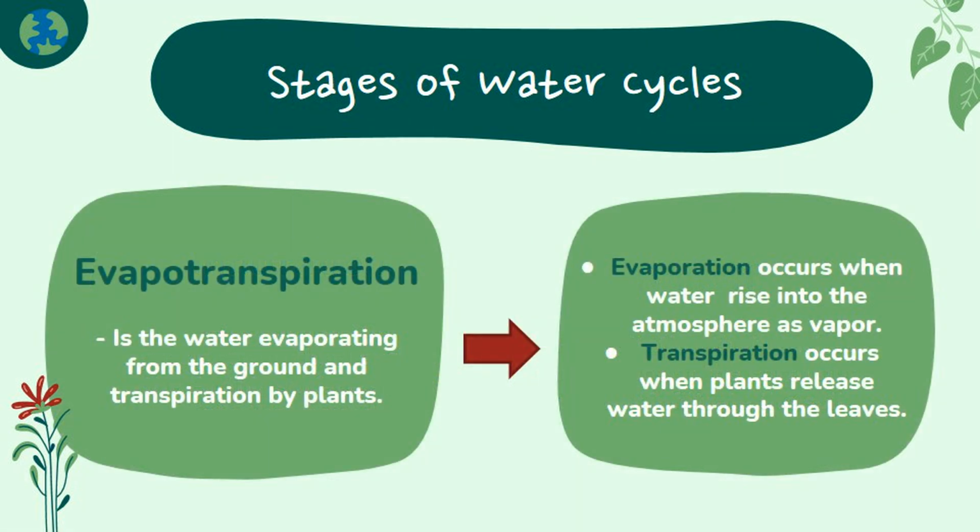Lastly, evapotranspiration is water evaporating from the ground and transpiration by plants. Evapotranspiration is the way water vapor re-enters the atmosphere. Evaporation occurs when radiant energy from the sun hits water, causing the water molecules to become so active that some of them rise into the atmosphere as vapor. Transpiration occurs when plants take in water through the roots and release it through the leaves.